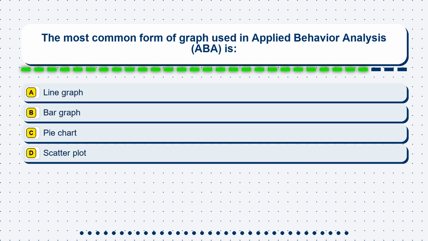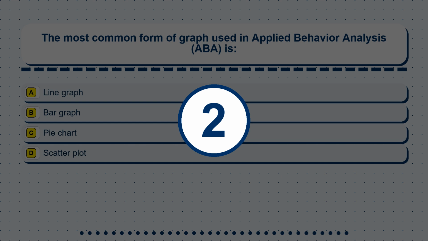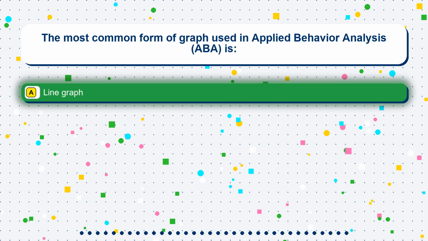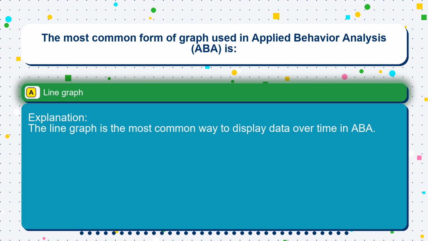Question 18. The most common form of graph used in applied behavior analysis, ABA, is Option A, line graph. Option B, bar graph. Option C, pie chart. Option D, scatter plot. The correct answer is option A, line graph. The line graph is the most common way to display data over time in ABA.